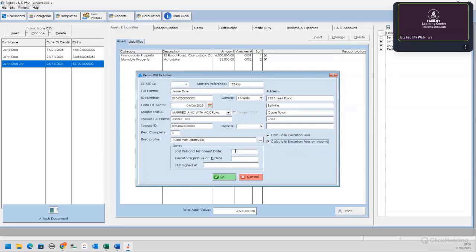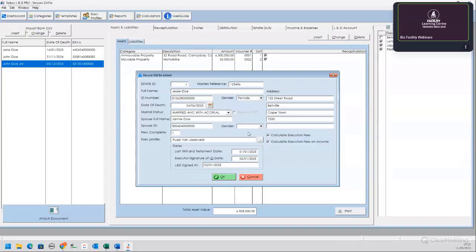And then, of course, these dates here will pre-populate on the L&D account as well, because there is a paragraph that needs to state last will and testament of so-and-so on this date. Okay, so that is probably the heading of the L&D account. Last will and testament date, let's say they actually updated it quite recently, 01/2025. The date it was signed was the next day and the next day.